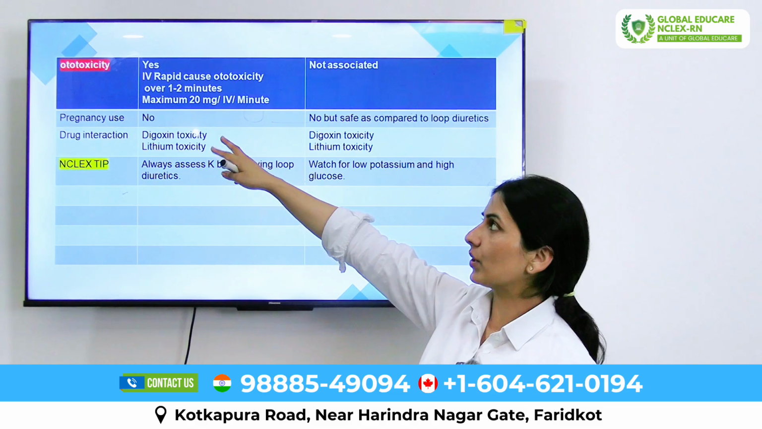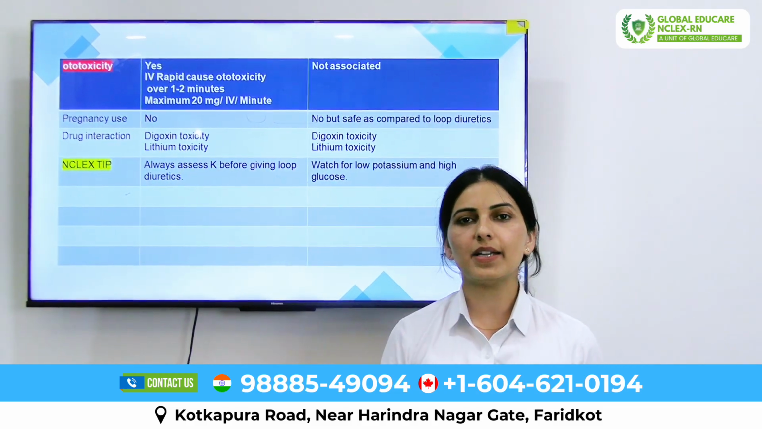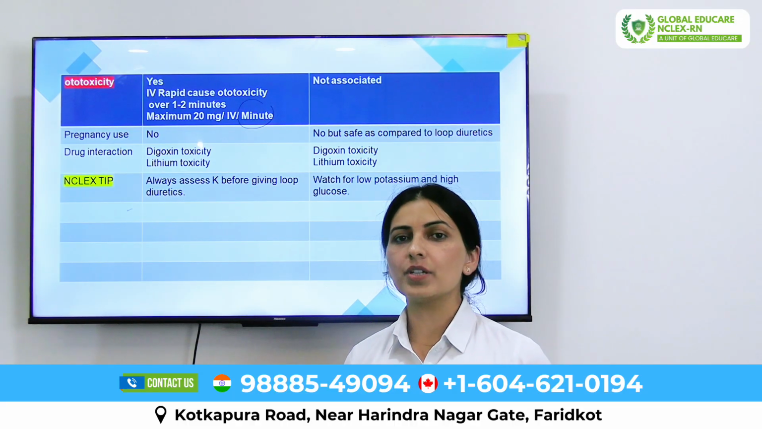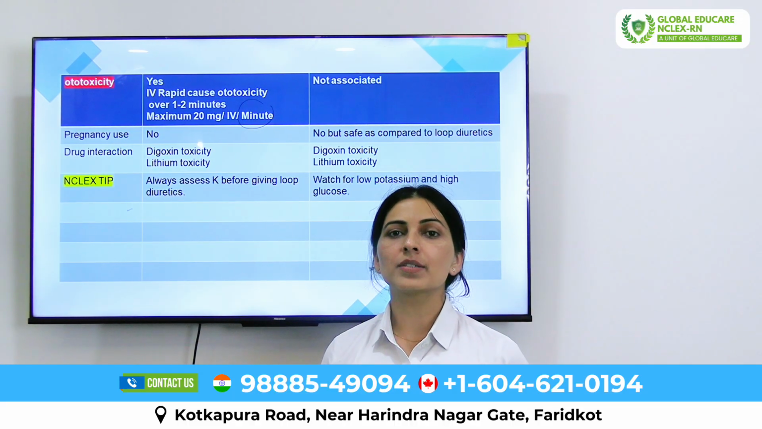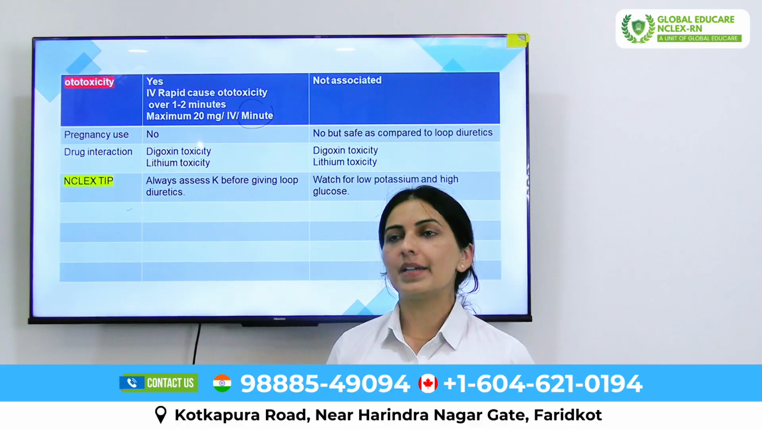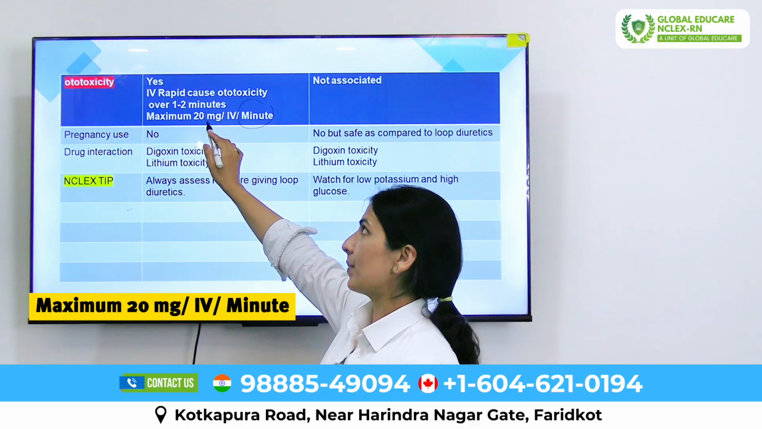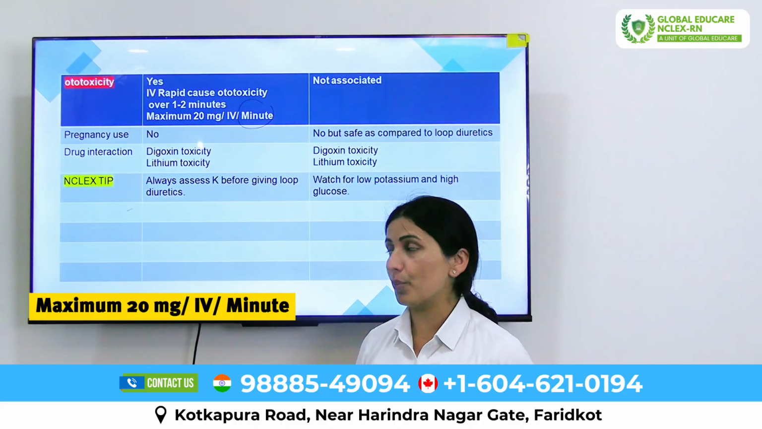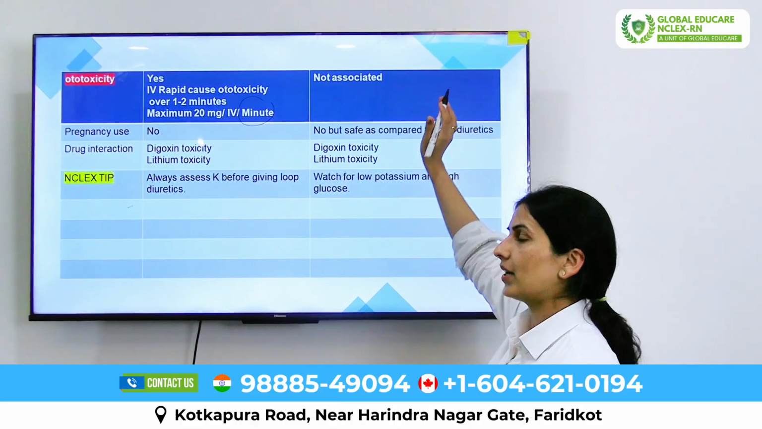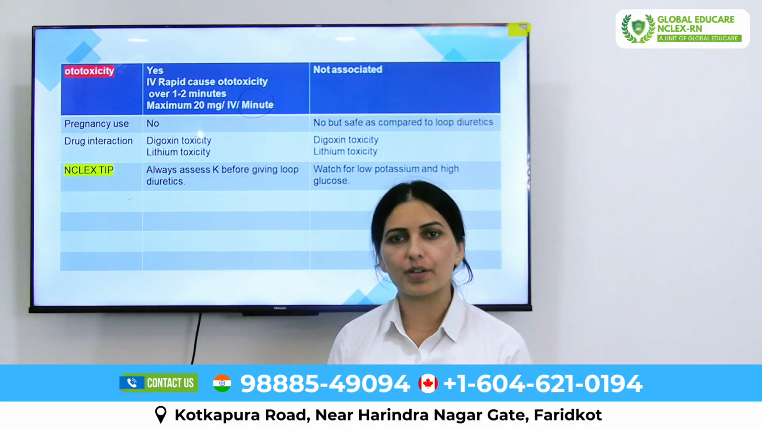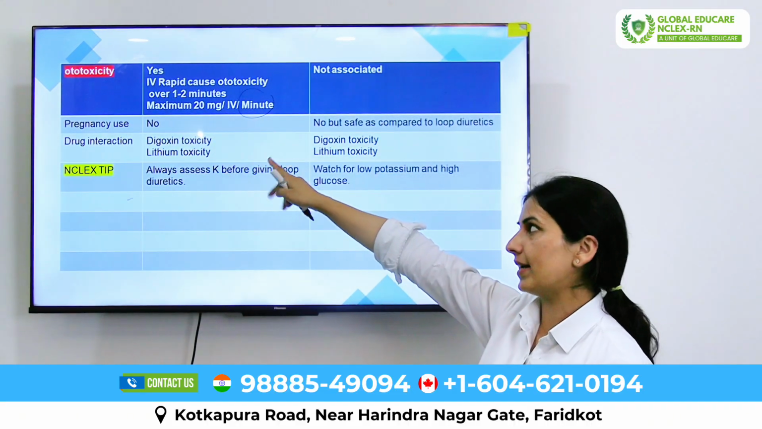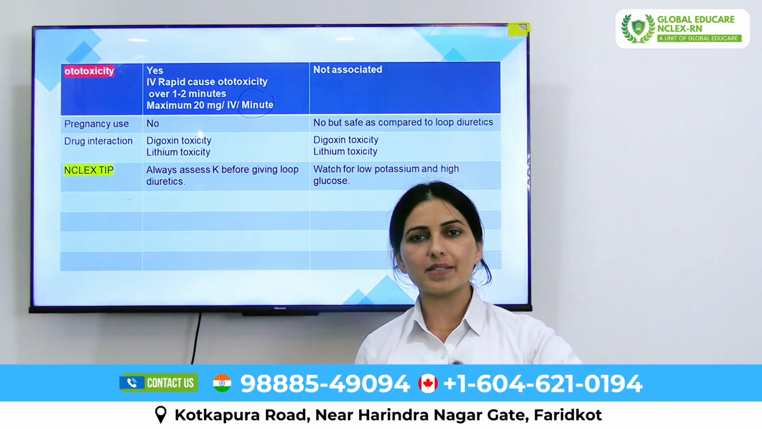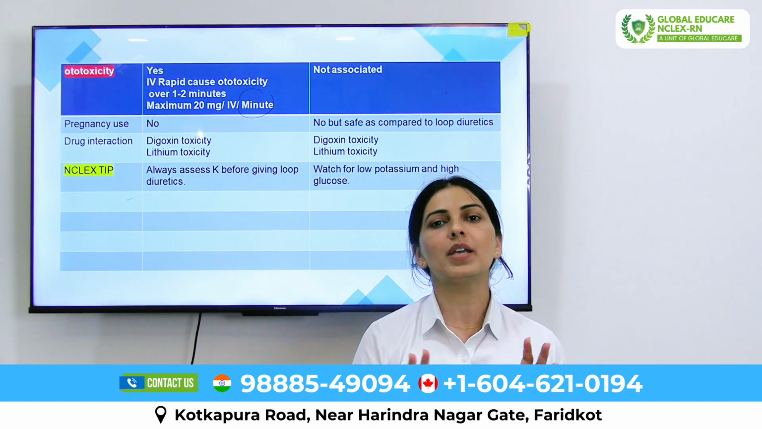Next we'll discuss ototoxicity. Ototoxicity is toxicity to the ear. Never administer IV push to the patient, because loop diuretics may cause either temporary or permanent deafness. Loop diuretics we can administer maximum 20 mg IV, but we should administer over 1 to 2 minutes. On the other hand, ototoxicity is not associated with thiazide diuretics. Followed by pregnancy use: both diuretics are not safe in pregnancy, but thiazide diuretics are safer compared to loop.